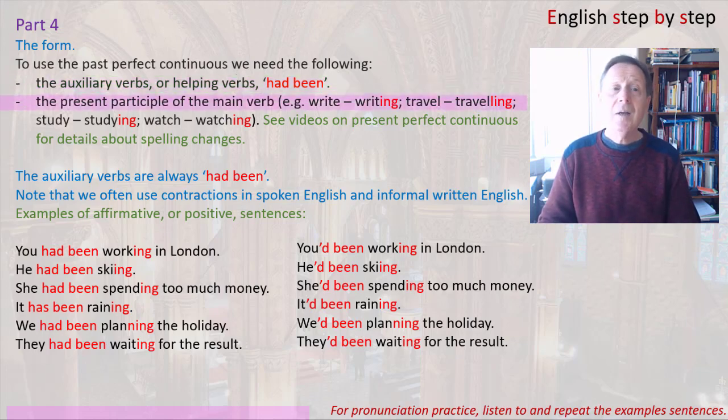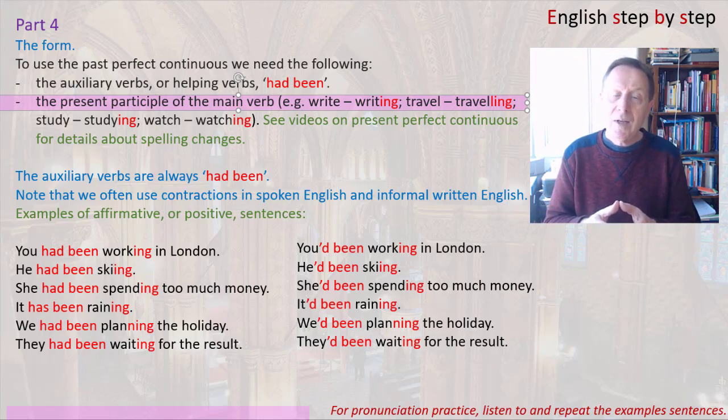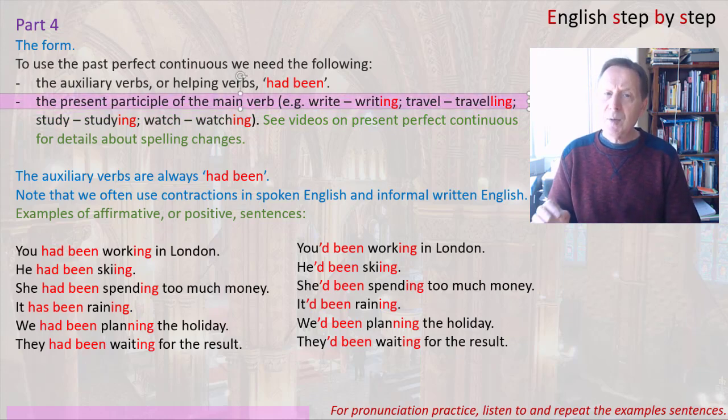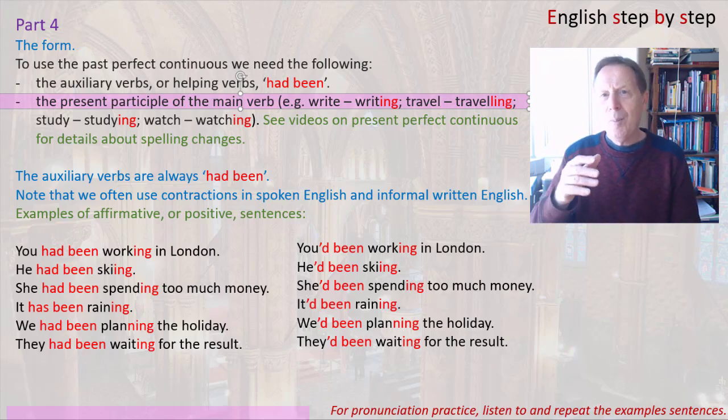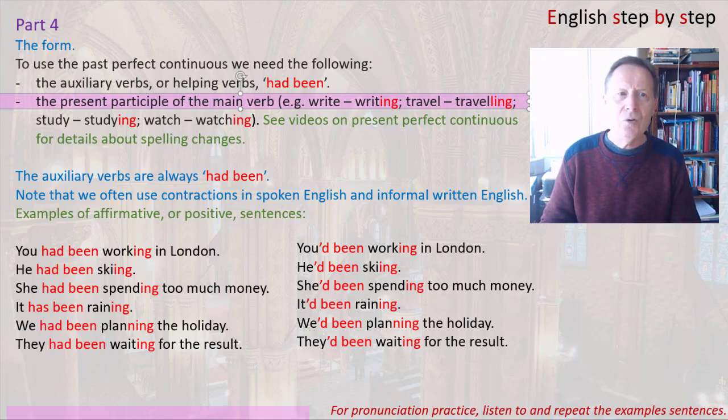And we also need the present participle of the main verb. For example, write. Present participle: had been writing. Travel, present participle: had been travelling. Study, had been studying. Watch, had been watching. Now you can see there are some spelling changes you have to think about for the present participle. For example, write, you drop the E to make writing. Travel, you double the L to make travelling. And other spelling changes like this.